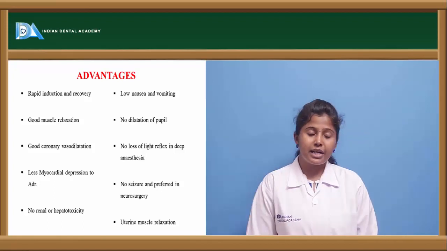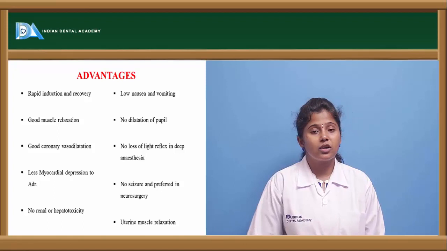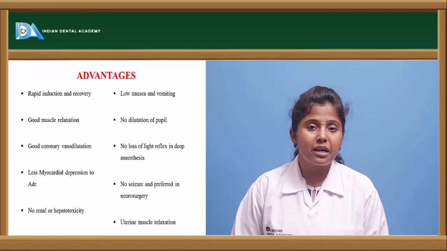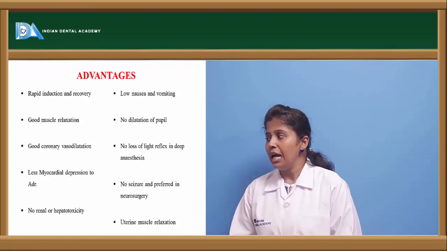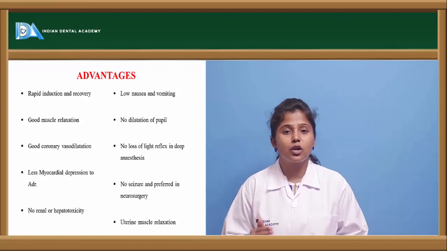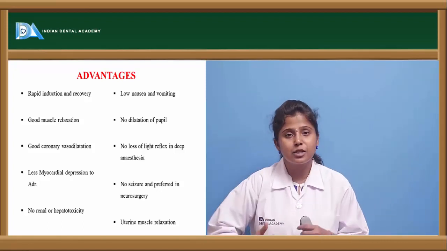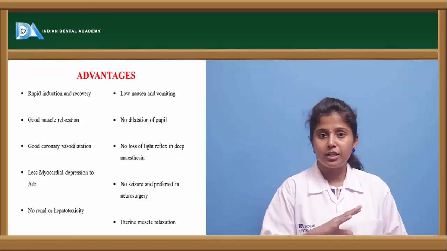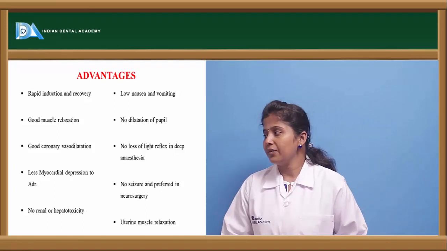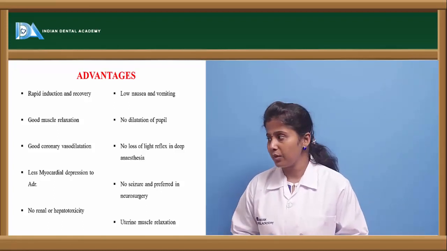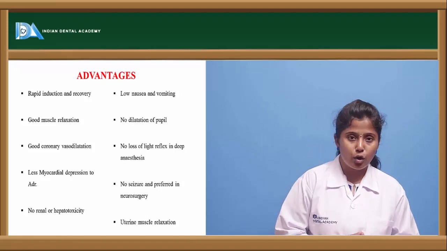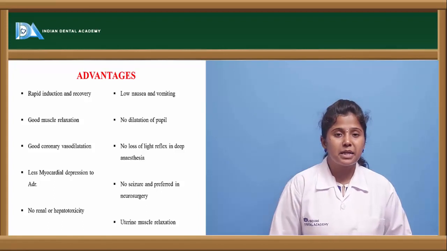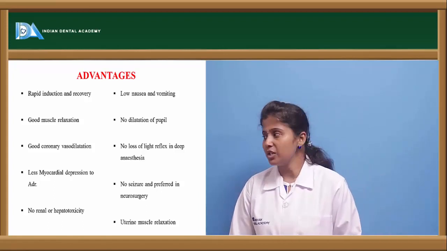In the sense, if we administer adrenaline along with this drug also, it will not cause any myocardial depression or cardiac depression. There will not be any renal or hepatic toxicity with this drug, and less nausea and vomiting can be induced. Dilatation of the pupil is not observed with this drug, and even the light reflexes are not impaired, and there will be no seizures or convulsions caused. It may cause uterine muscle relaxation, so uterine muscles are relaxed with this drug.